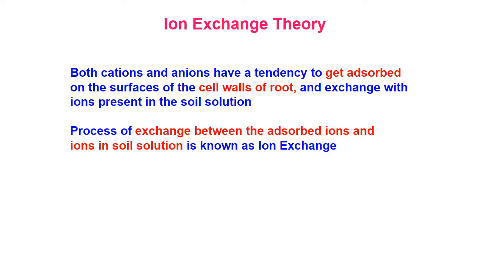Next, ion exchange theory. Both cations and anions have a tendency to get absorbed on the surface of the cell walls of root and exchanged with ions present in the soil solution.